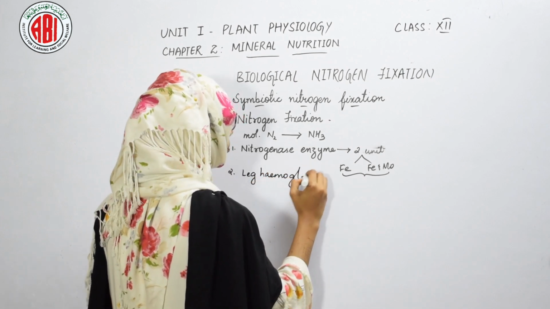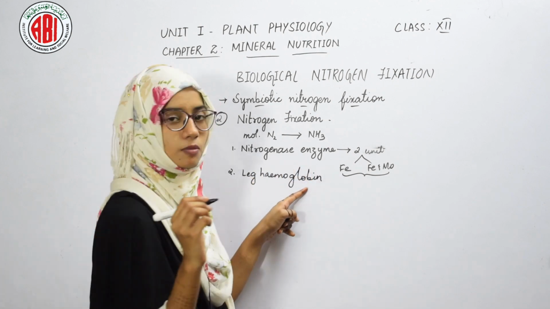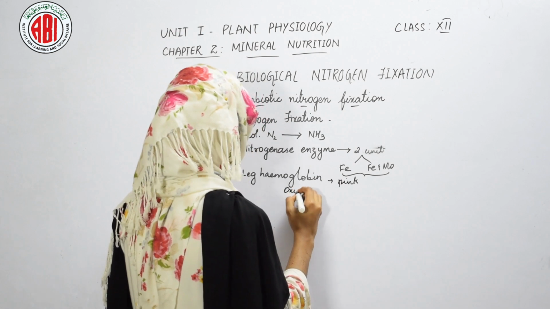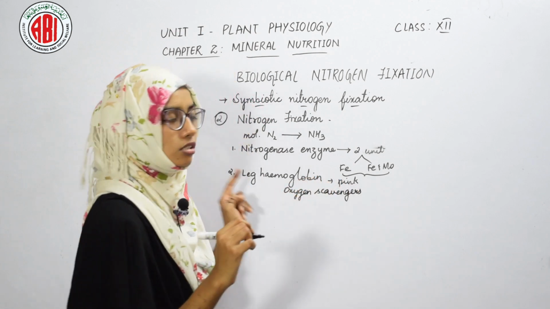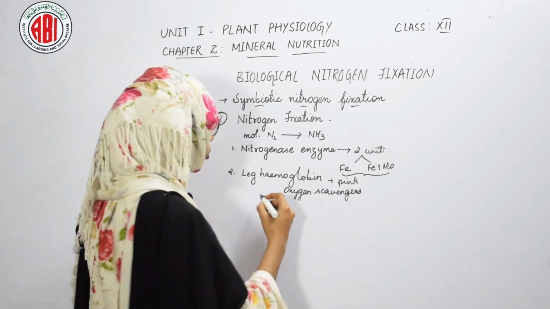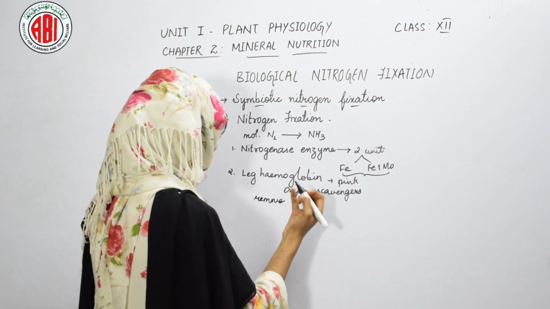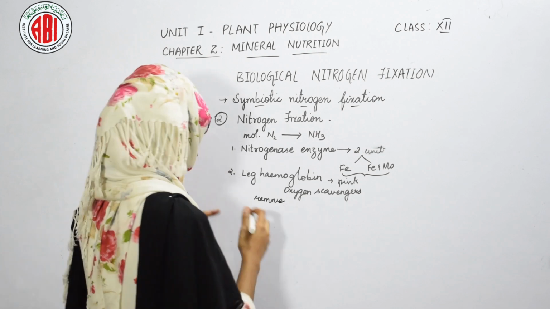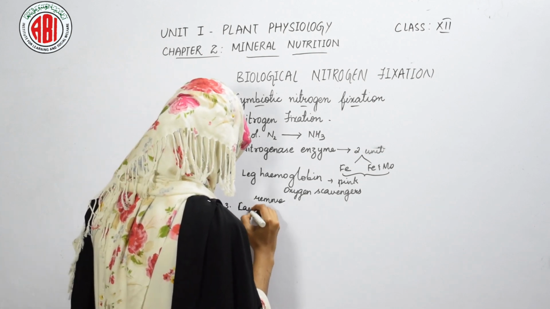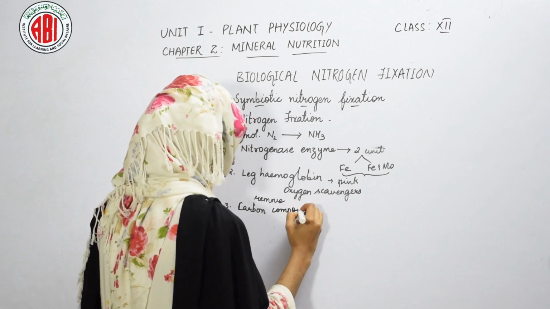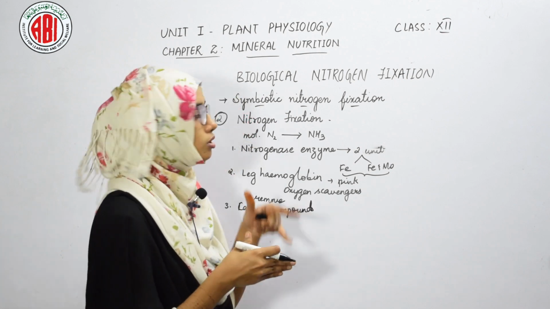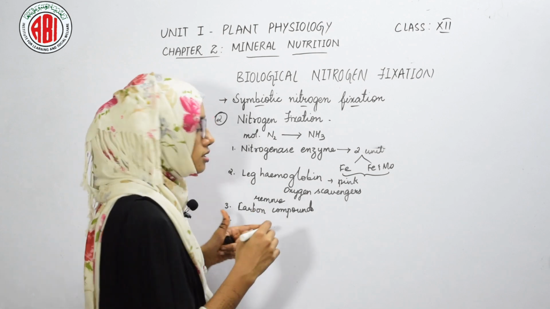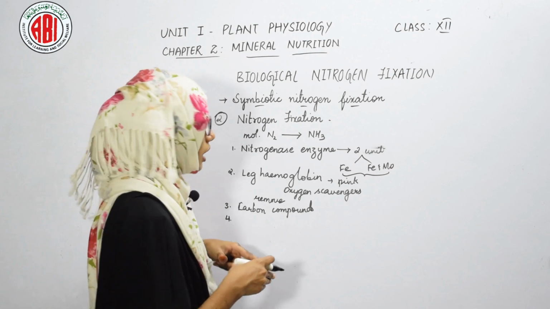Leg hemoglobin is a pigment which is present in the leguminous plant. It is pink in color and it acts as an oxygen scavenger. As it acts as an oxygen scavenger, it helps to remove the oxygen present and provides an anaerobic condition for nitrogen fixation. And we also need some carbon compounds. These carbon compounds bind immediately to the ammonia after its formation in order to synthesize some proteins or amino acids.